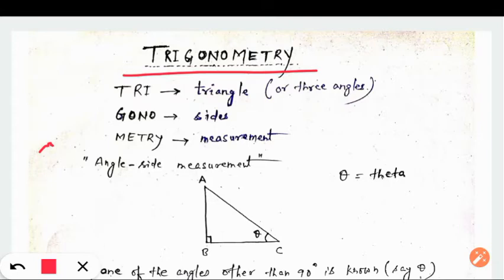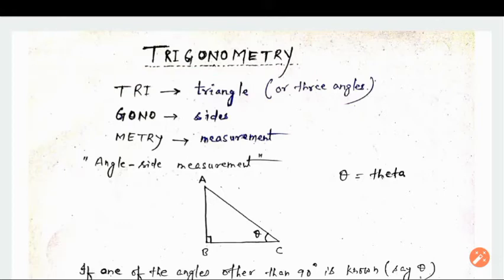So if you want to gather concepts of trigonometry, first of all you need to know the basic concept of trigonometry. You are familiar with many sections of mathematics, like arithmetic, we have algebra, right? We have geometry, and one part of the geometry we have as mensuration, right? You all are familiar with this section of mathematics, right? So here we have another section of mathematics which we call trigonometry. So let us discuss trigonometry.